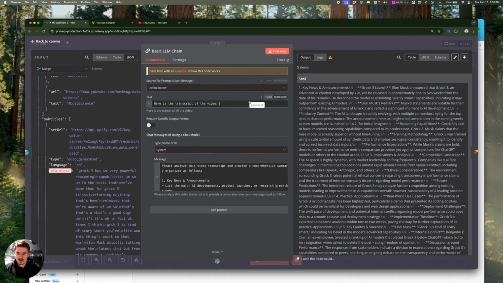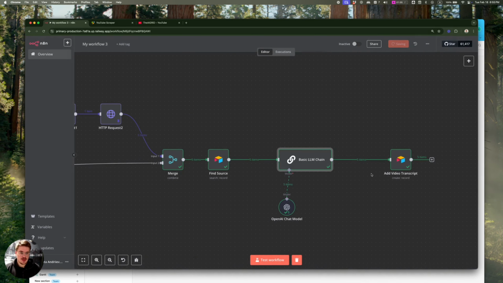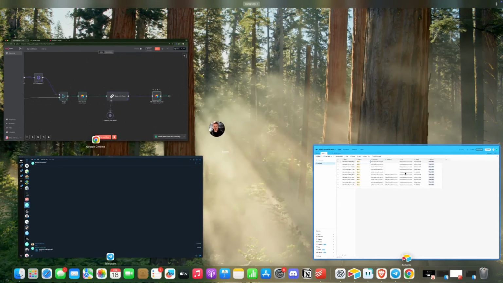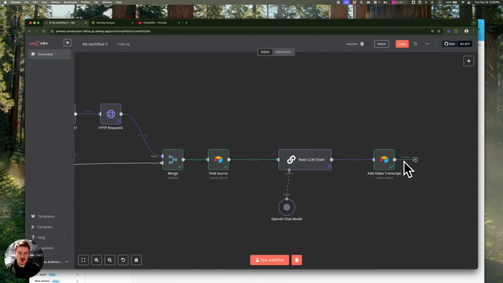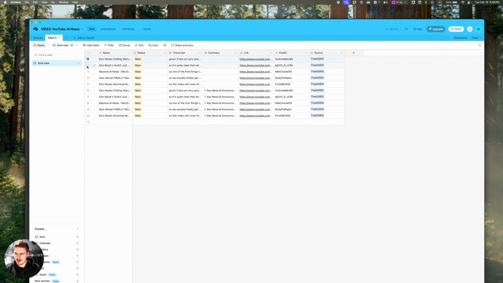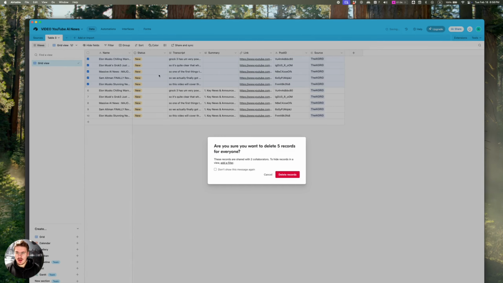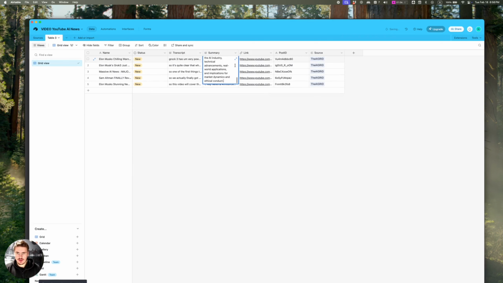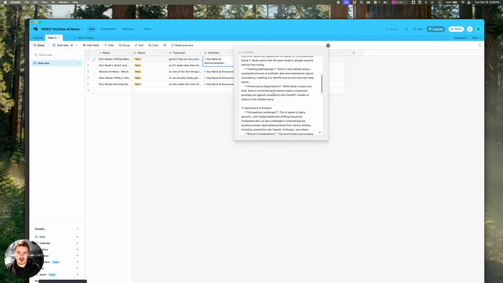So plain text. Okay, so now when we run this, let me just pin this data and let's run this module. It's going to try to create the records, which is annoying, which is not good. Since we're creating records, we're going to see duplicates, but it doesn't really matter because we were testing. We can remove these, which don't have the summaries, and the new ones will actually have the summary for each video, and we can read it.